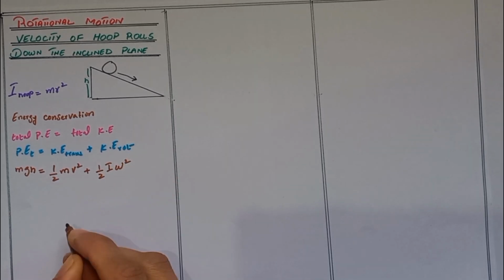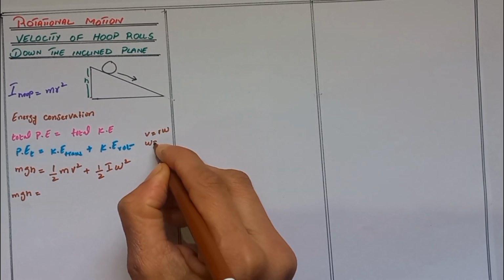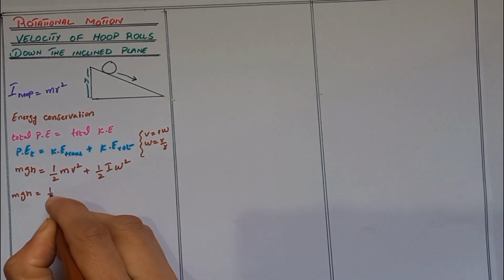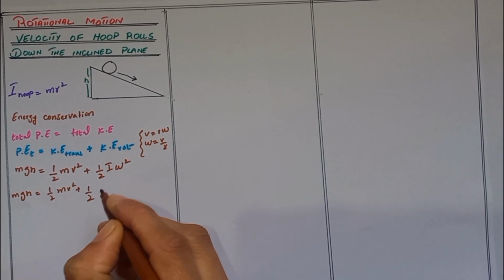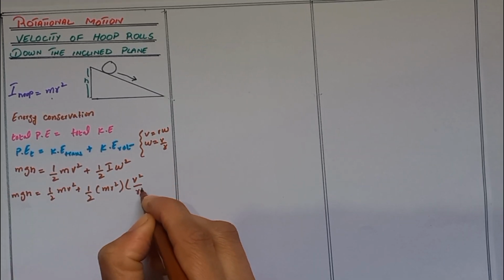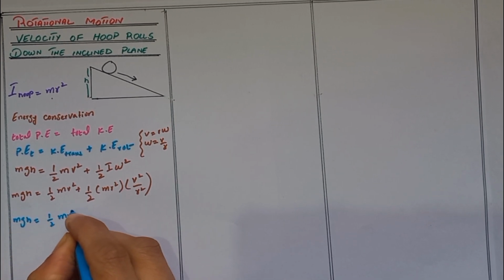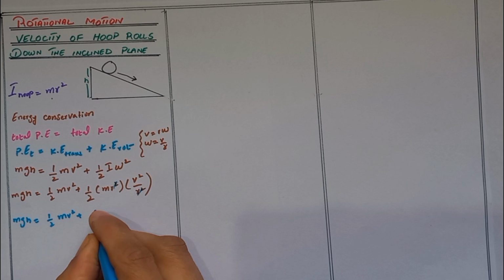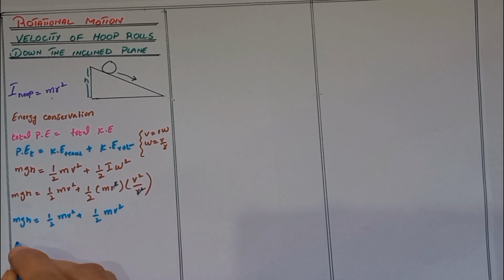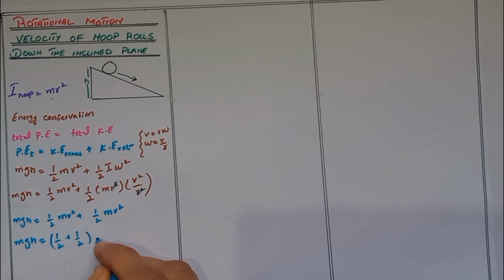We know that v is equal to r omega and omega is equal to v by r. So put it here: half moment of inertia, which is m r square, times omega square, that is v square over r square. So mgh is equal to half m v square plus, as r square and r square cancel, half m v square.